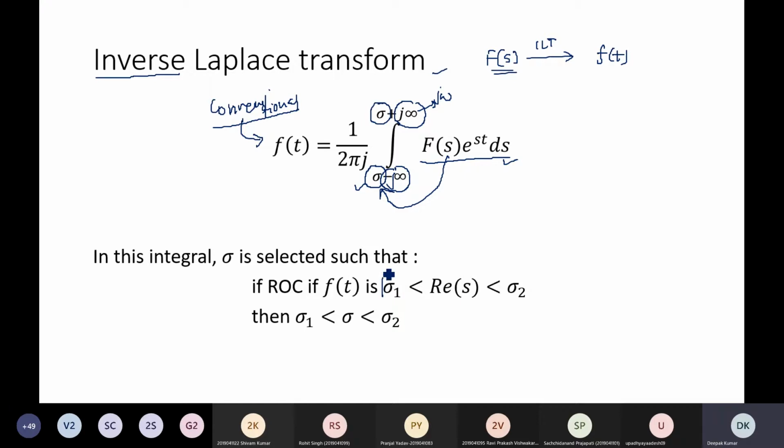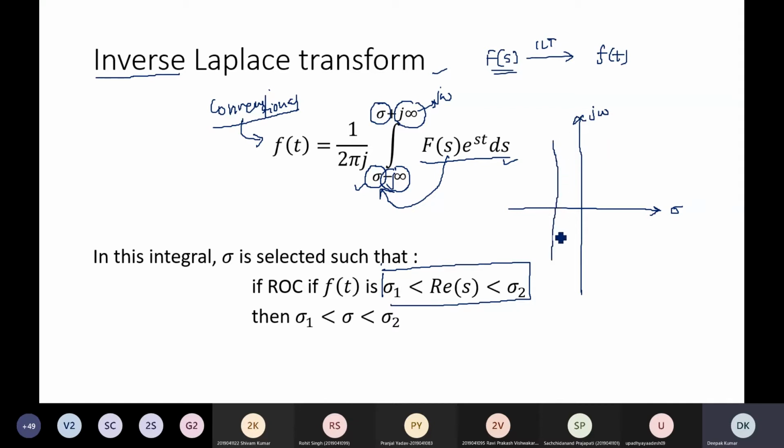Suppose the ROC of this Laplace transform is like this. In the axis you can see the real axis is sigma and the imaginary axis is j omega. In general, the region of convergence of the Laplace transform is like a parallel strip, a rectangular strip or strip line, you can say, parallel to the imaginary axis.